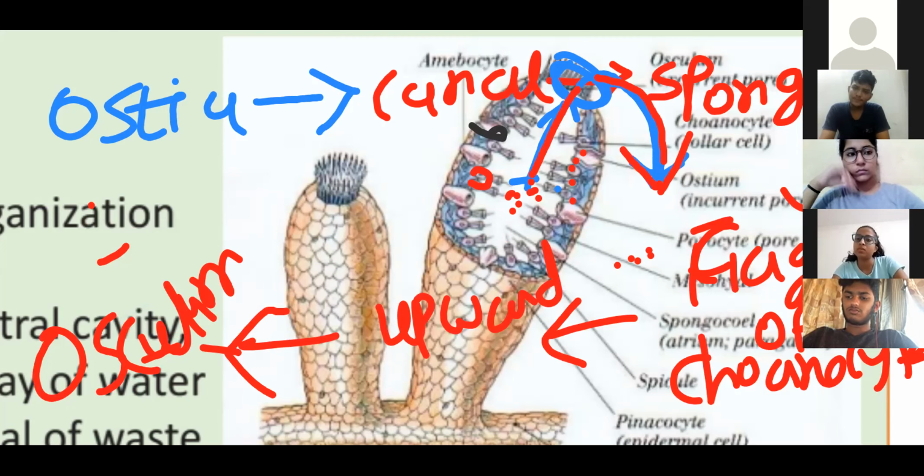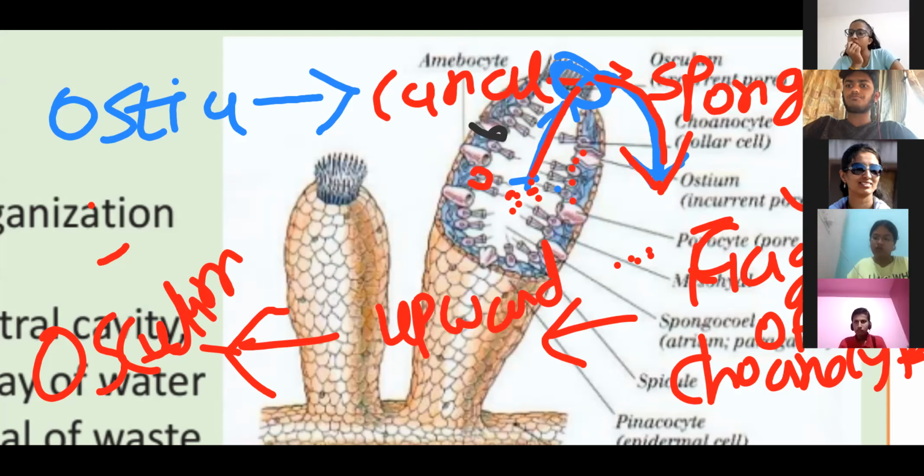This is the pathway, and that we call the water canal system. That we call which system? Water canal system. All of you clear this thing, this entire system? Or if you have any doubt, you can ask right now.